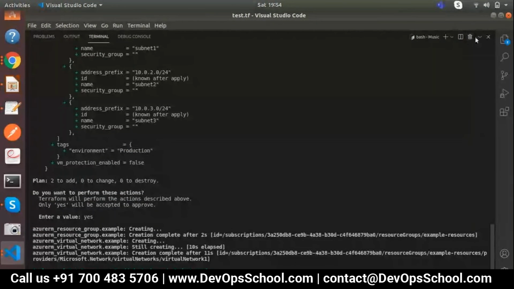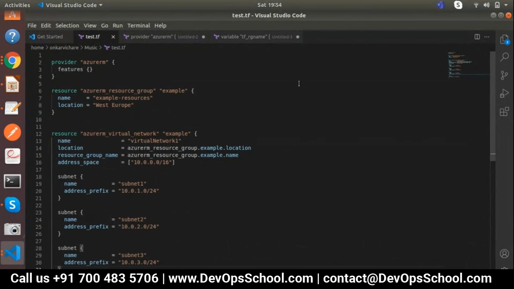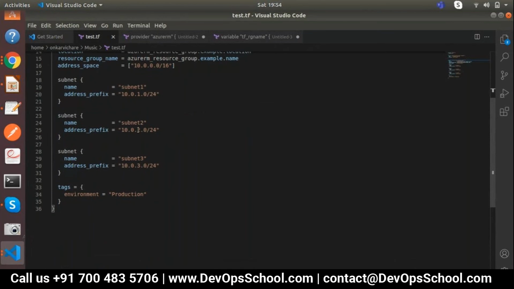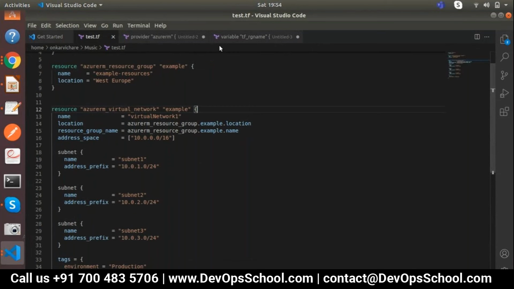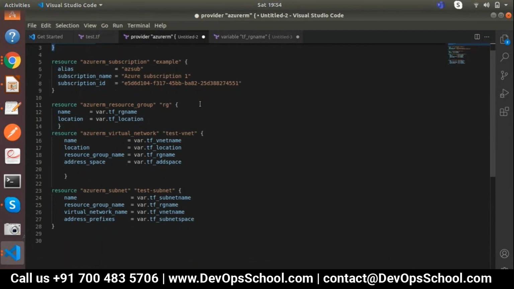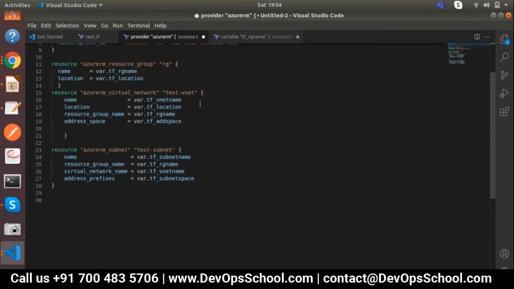Let me close this. Okay, so this is my code. So what happened in this code? All the subnets are inside the virtual network. Are you able to see the virtual network I have open over here? The opening bracket is here, the closing bracket is directly here. It means that the subnet is a part of the VNet. What we have done is, yes, you get my point, and that's why the error comes into the picture. I haven't explained it yesterday because I just wanted to show you why this error is occurring.